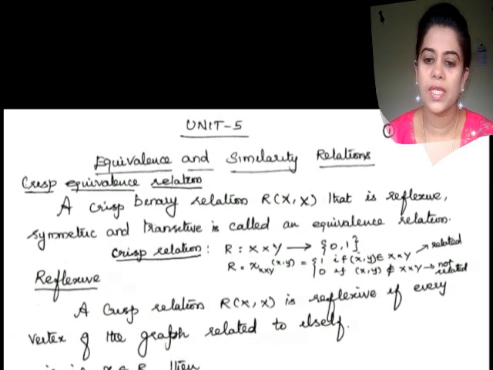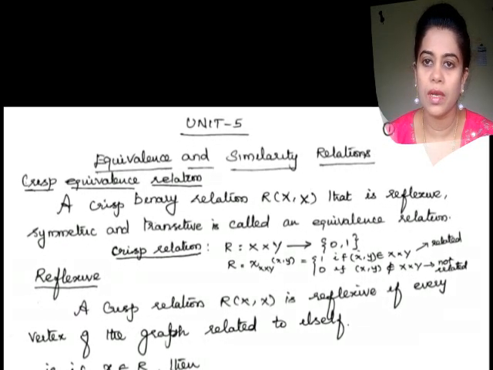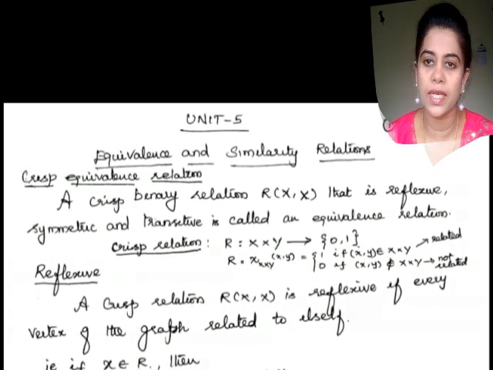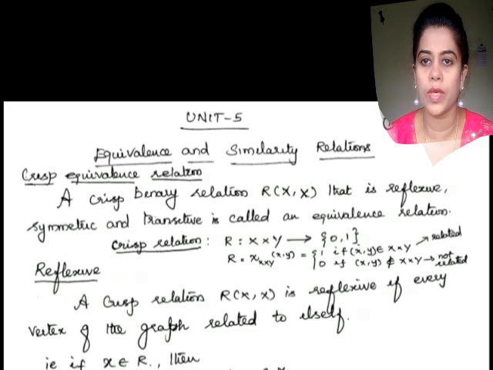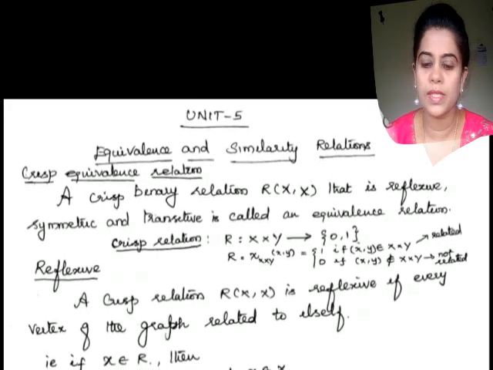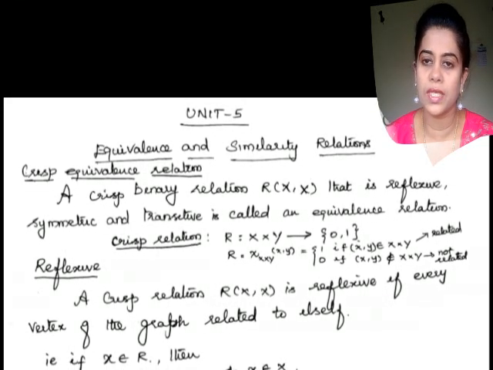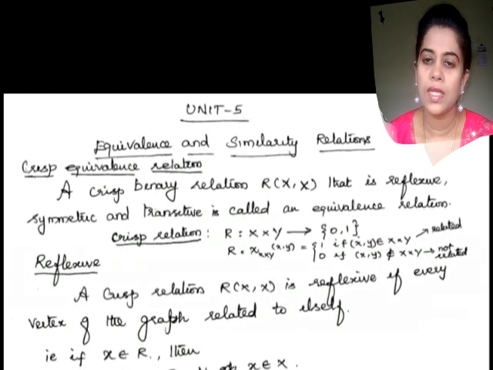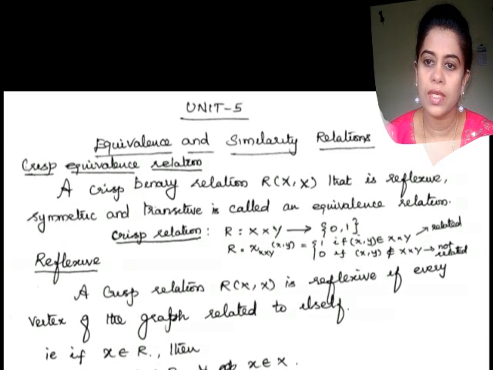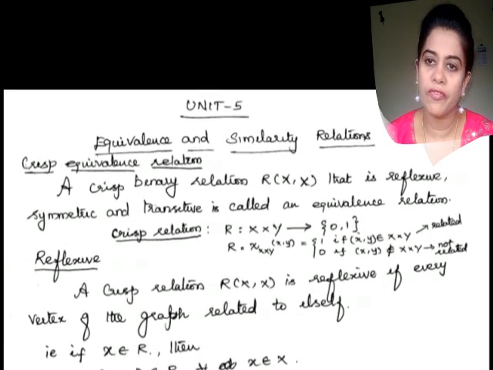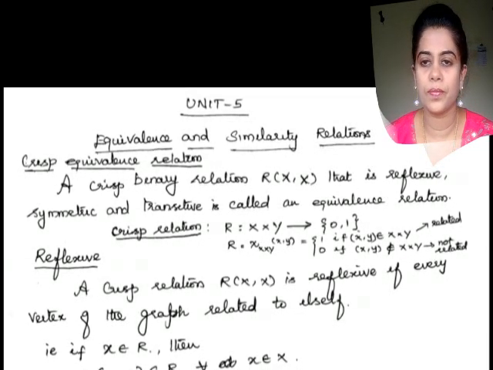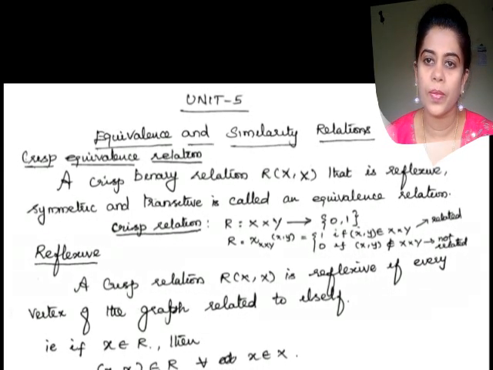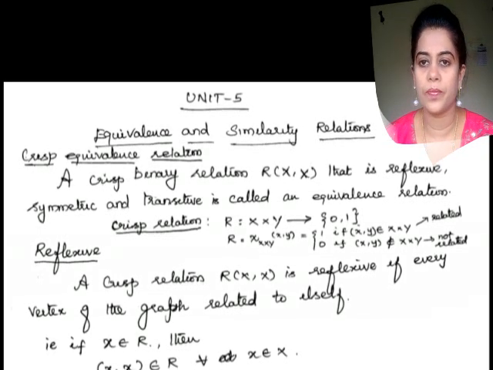So the definition says a crisp binary relation R of X comma X, that is reflexive, symmetric and transitive, is called an equivalence relation. Which means a crisp binary relation which satisfies the properties of relation, symmetric, reflexive and transitive, is said to be a crisp equivalence relation.